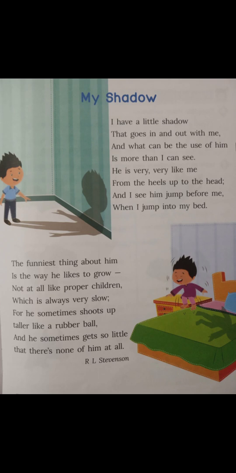Sometimes the shadow is too tall and sometimes it gets so little like none of him at all. It means sometimes it is so small that it's not seen at all, and sometimes it's very tall.